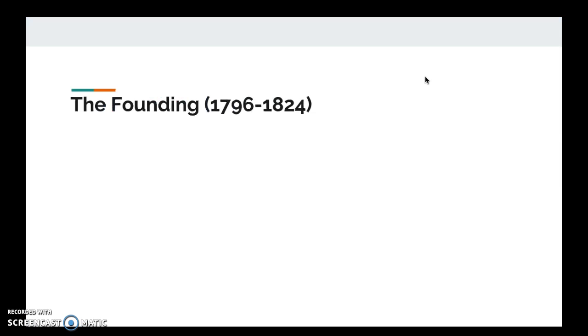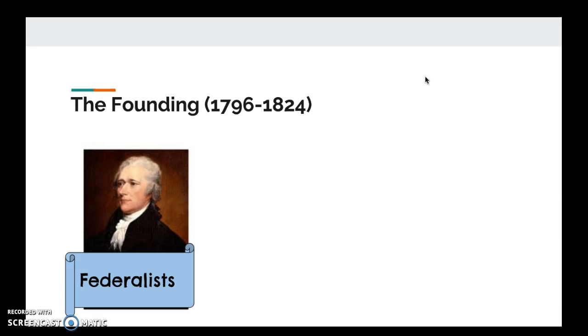So let's start with the founding, 1796 to 1824, and we've discussed this a bit in class already. But the first political parties that we had in the United States were the Federalists and the Democratic Republicans. So we know that Alexander Hamilton led the Federalists, and that the Federalists favored a strong federal government and a national bank, and were supported by a coalition of commercial, financial, and manufacturing interests.